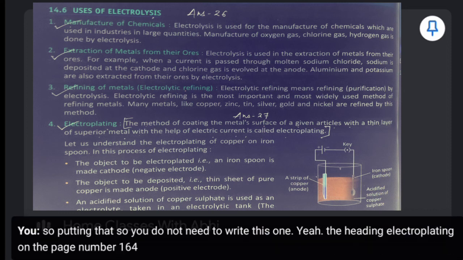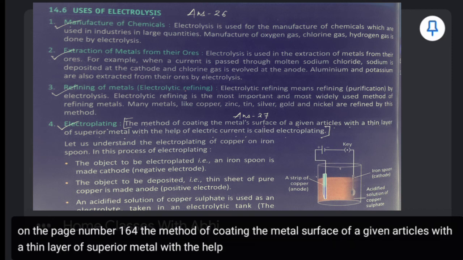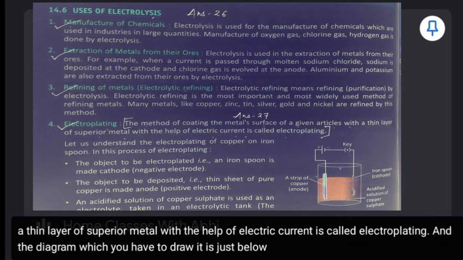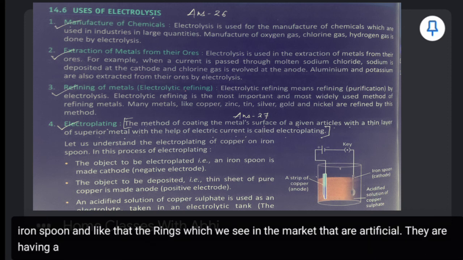The method of coating the metal surface of a given article with a thin layer of superior metal with the help of electric current is called electroplating. And the diagram which you have to draw is just below it, electroplating of copper on an iron spoon. And like that, the rings which we see in the market that are artificial, they have a coating of metal just over the other.